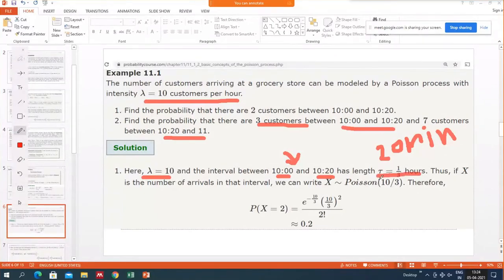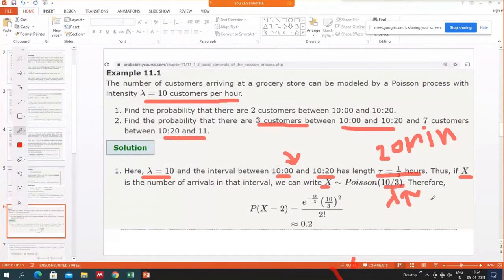So, if x is the number of arrivals in that interval, we can write x follows Poisson lambda tau distribution. Here lambda is 10 and tau is 1 by 3.